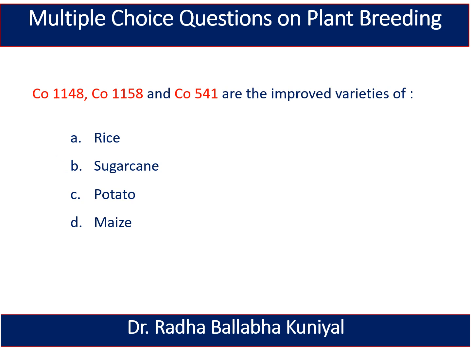The next question is, CO1148, CO1158, and CO541 are the improved varieties of rice, sugarcane, potato, or maize. And here the correct answer is sugarcane. These all are the varieties of sugarcane, and CO stands for Coimbatore, where the sugarcane breeding station of India has been established. And this organization is engaged in the development of the improved varieties of sugarcane.